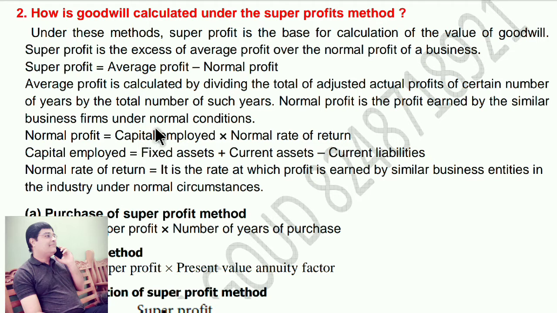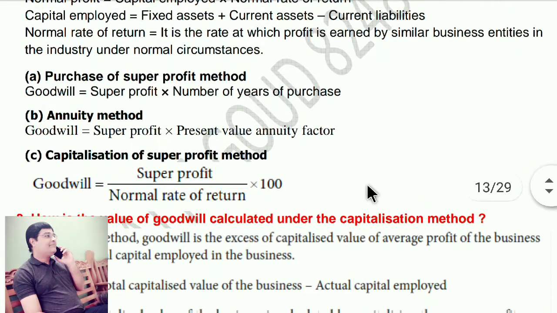Normal profit is the profit earned by similar business firms under normal conditions. The formula for normal profit equals capital employed into normal rate of return. Capital employed equals fixed assets plus current assets minus current liabilities. Normal rate of return is the rate at which profit is earned by similar business entities in the industry under normal circumstances.